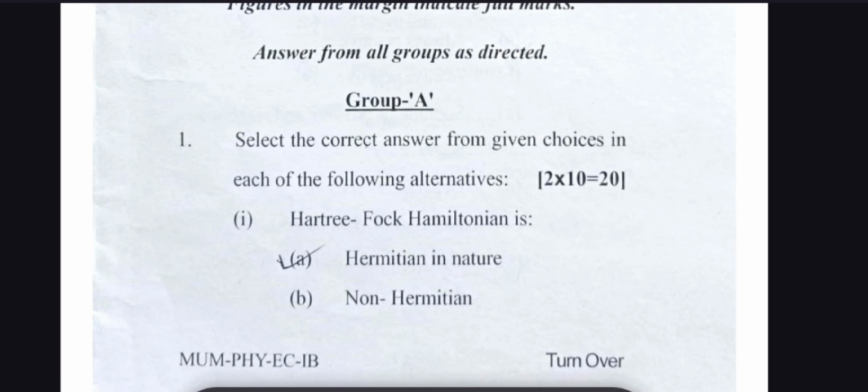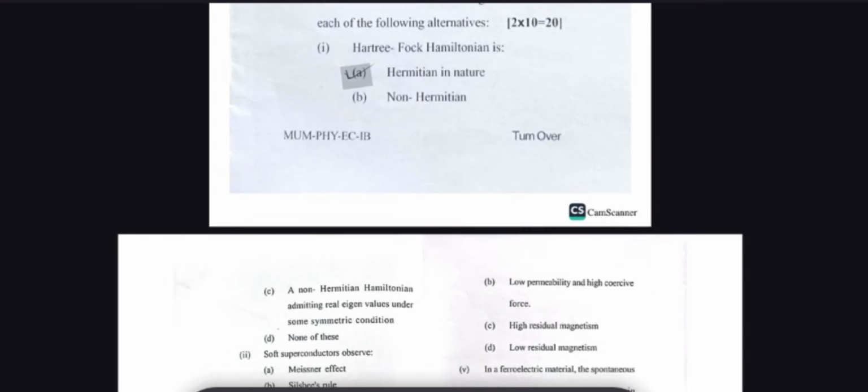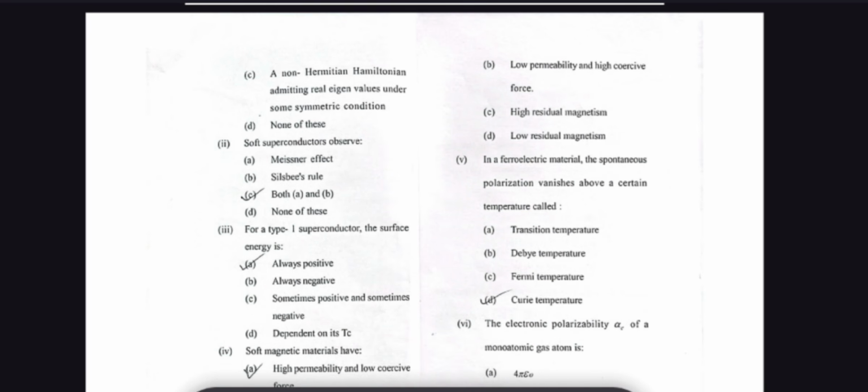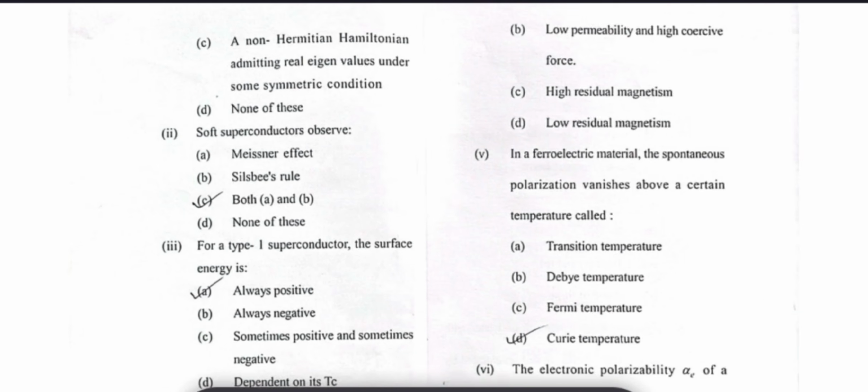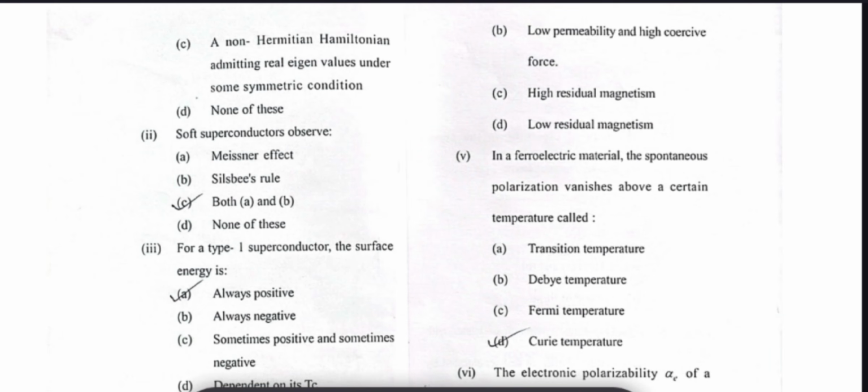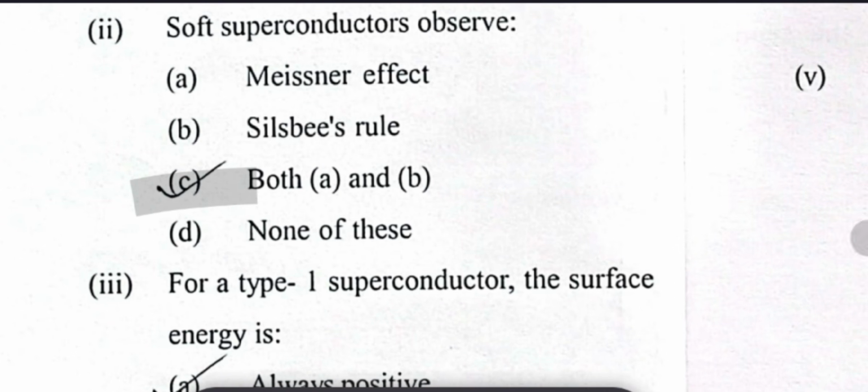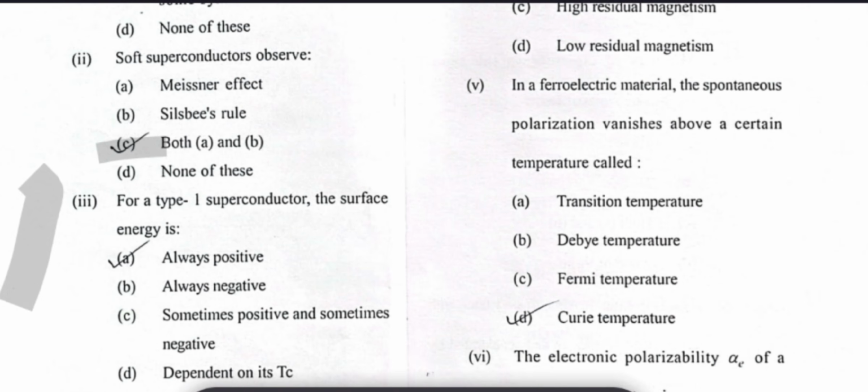So you can see these questions. Number 1. First, Hartree-Fock Hamiltonian is Hermitian in nature. Sorry, this is right question. So A option is 100% correct. You can see this. And question number 2. Soft superconductor observe both Meissner effect, Sem-IV rules. So June, this is correct. And question number 3.